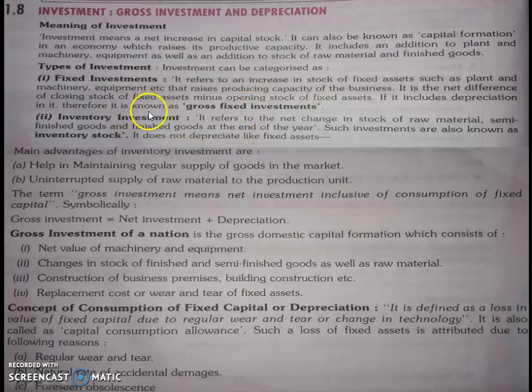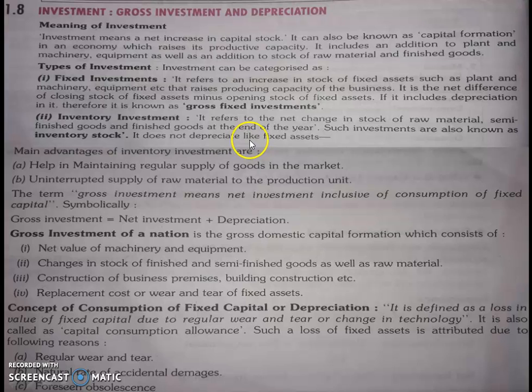Next is inventory investment. It refers to the net change in stock of raw material, semi-finished goods and finished goods at the end of the year. Such investments are also known as inventory stock.